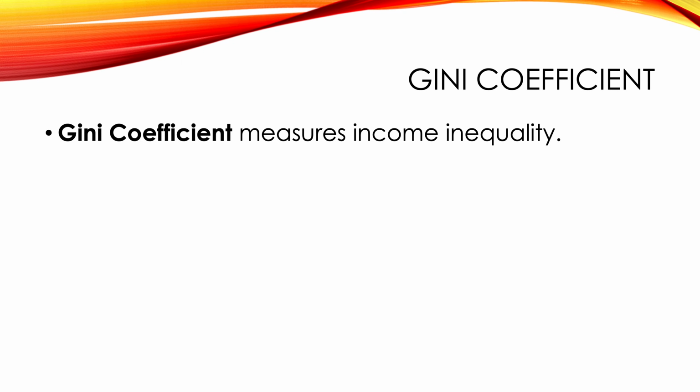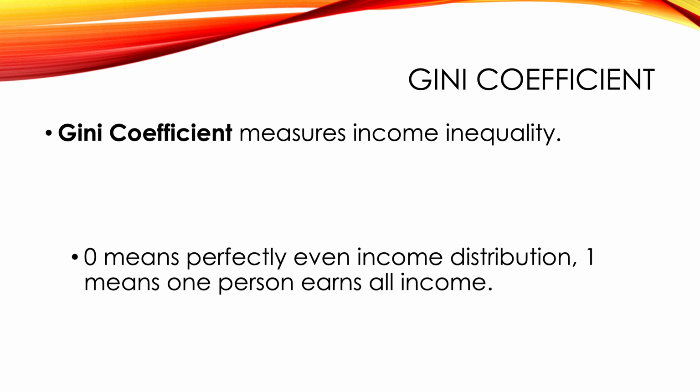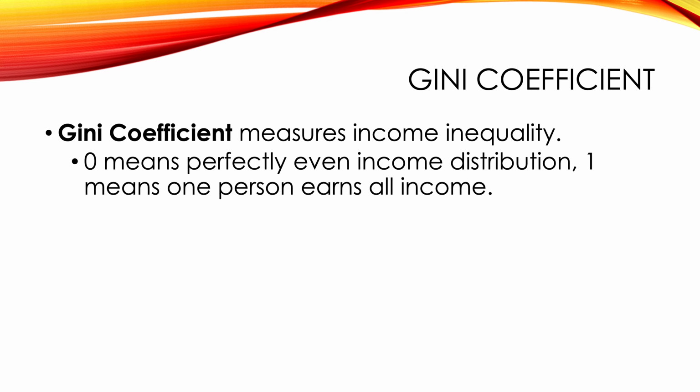Turns out there are other great statistics that we can use to address this issue, starting with something called the Gini Coefficient. The Gini Coefficient measures income inequality specifically. And we're not going to get into the math of how this is calculated. If you take AP Economics, that is something that we'll talk about. But for now, all you need to know is that a Gini coefficient can be between 0 and 1. That's the range.